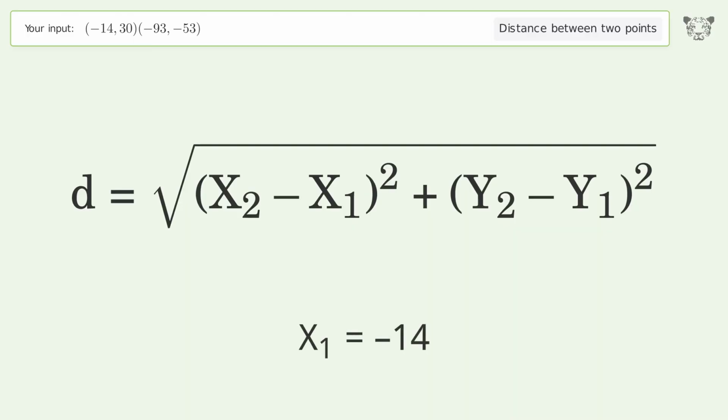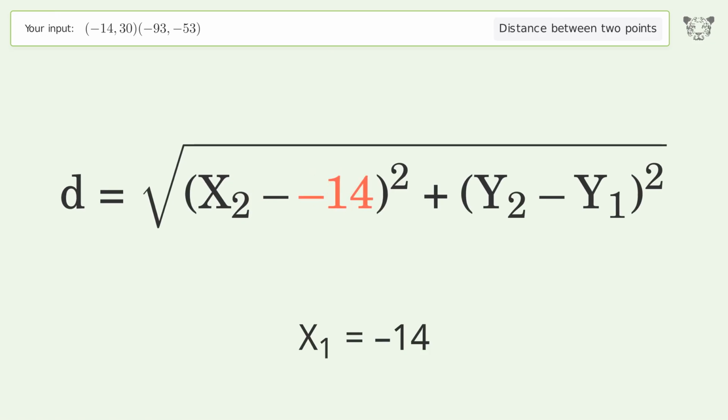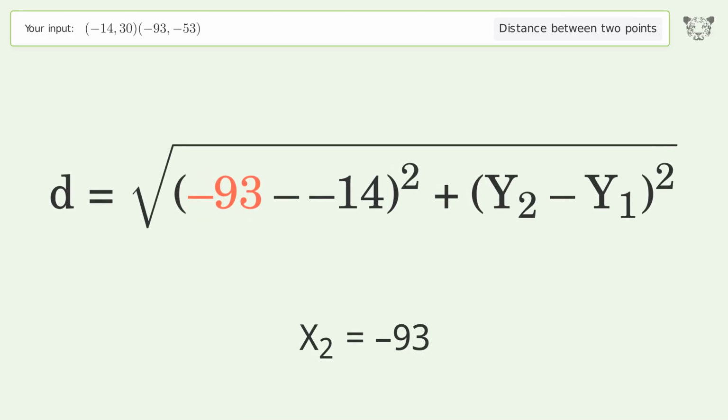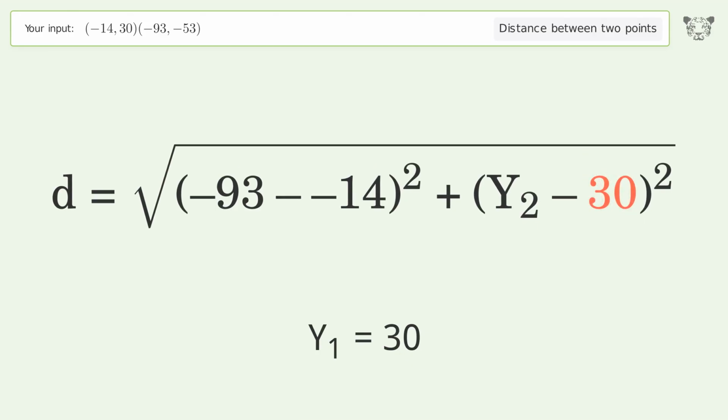x1 equals -14. x2 equals -93. y1 equals 30. y2 equals -53.